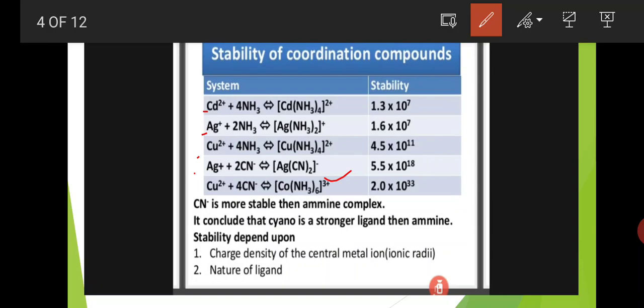The cyanide complex is more stable than the amine complex. It concludes that cyano is a stronger ligand than amine. Stability depends upon the charge density of the metal ion and the nature of the ligands.